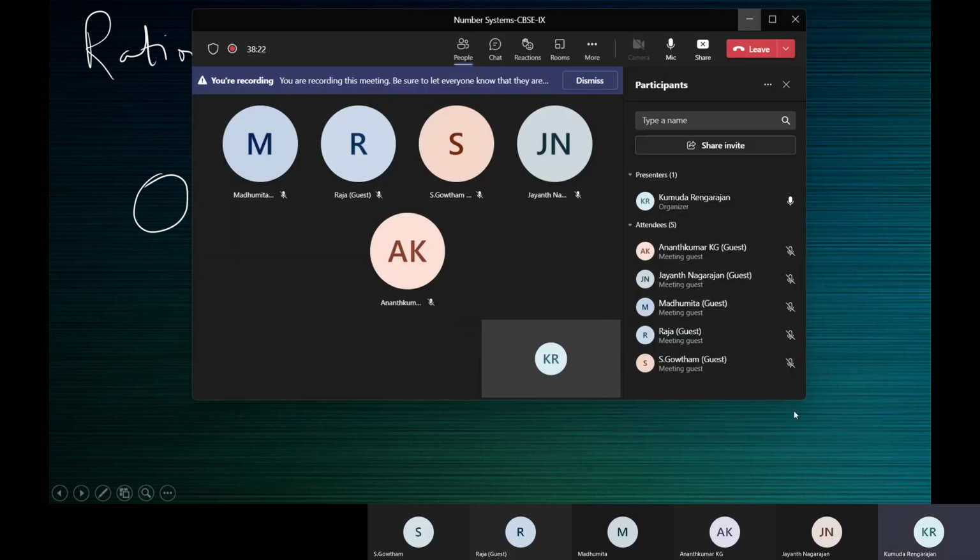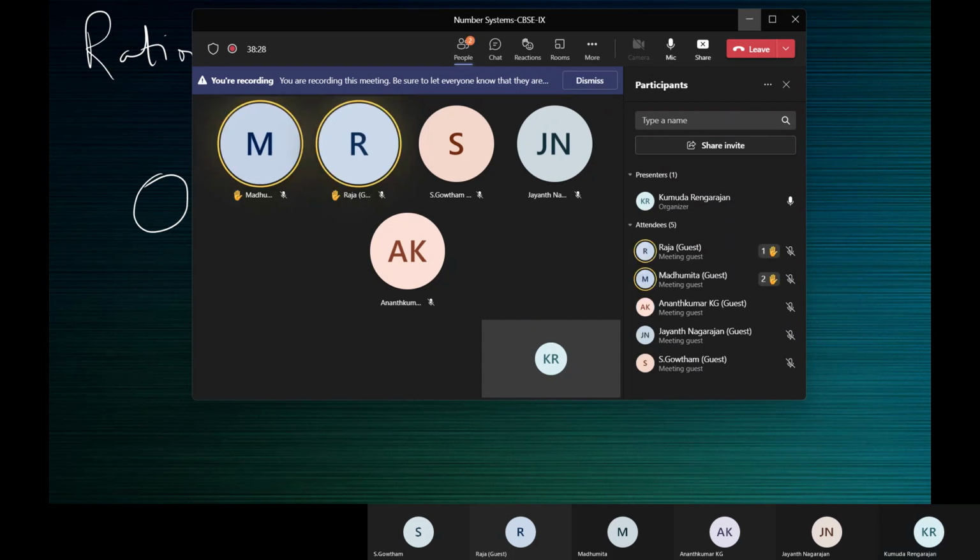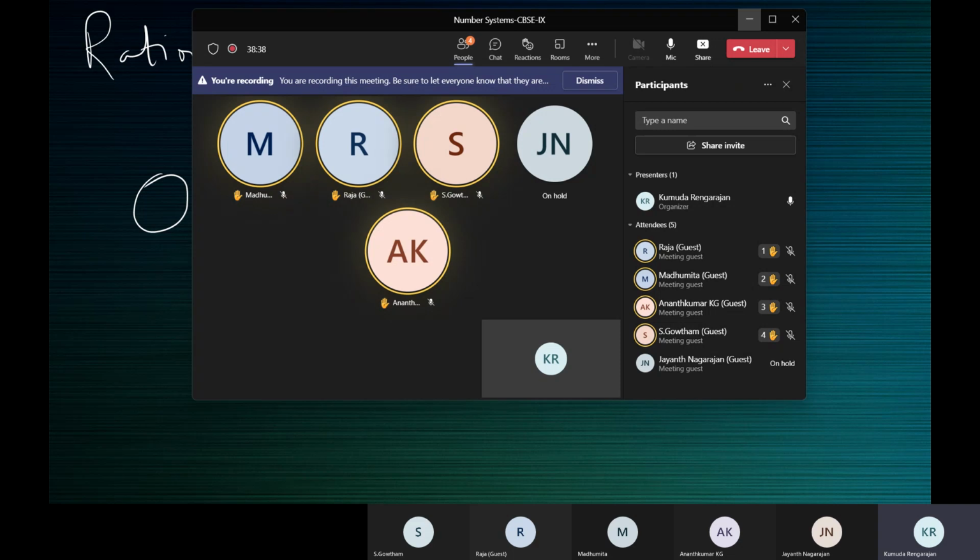Use the raise hand option, children. Raise your hand. Class, use the raise hand option. Raja, Madhumita, others. Anand Kumar. Krishmika, is it? Yes, ma'am. Okay, Krishmika, Gautam, and Jayant. Jayant, where are you? Ma'am. You can't use the emoji? I just asked you why you hadn't used the emoji to raise your hand. All right. Okay.